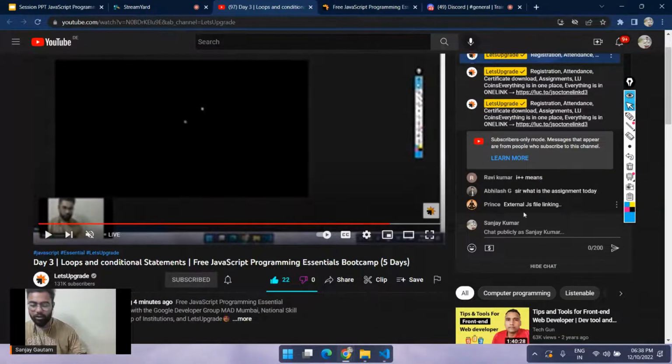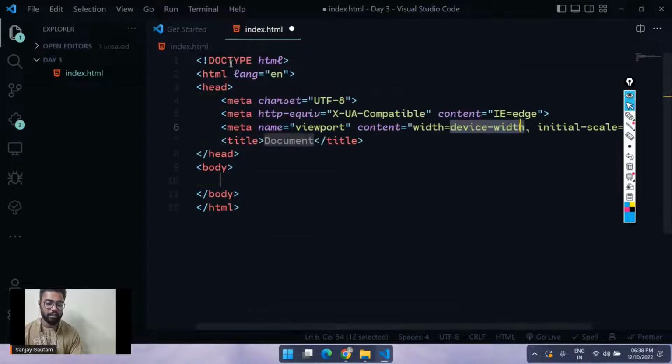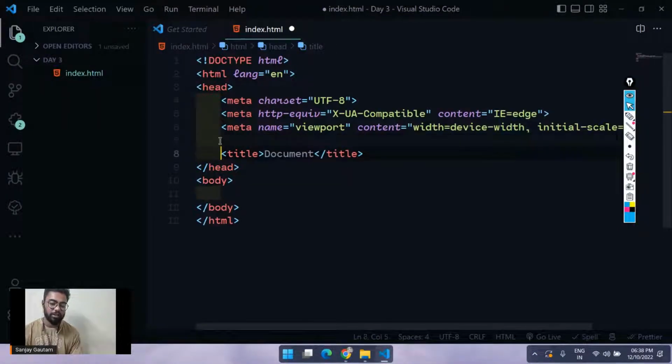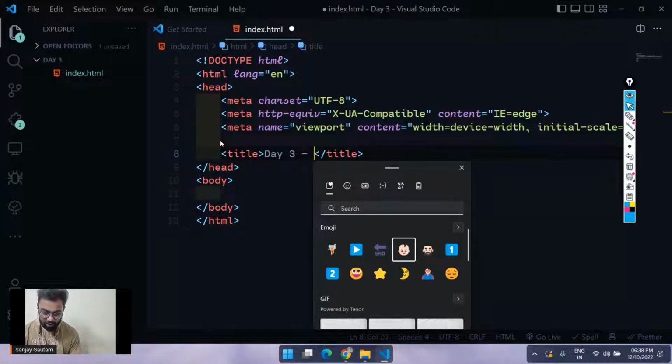External JS file linking. Yeah, we are going to do that today: how we can connect your JavaScript with HTML, like CSS. For the CSS, we were basically using a separate file. So let me type here day three and an emoji. Let's just go with this emoji.